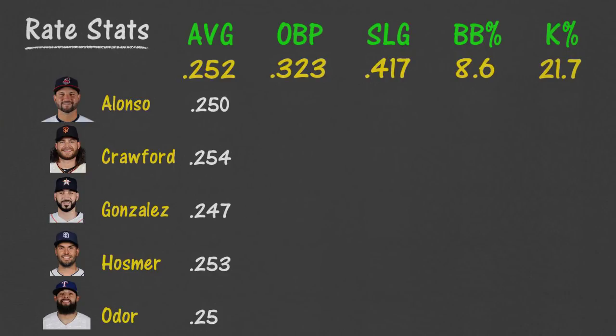All 5 have an average that is quite average for a batting average. Yes, that was an old MLB The Show reference, thank you.